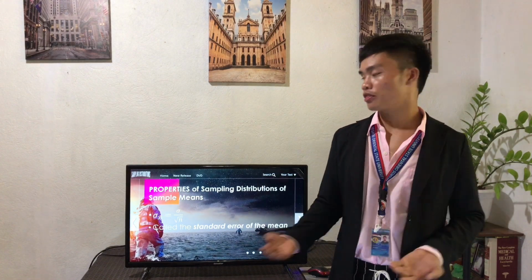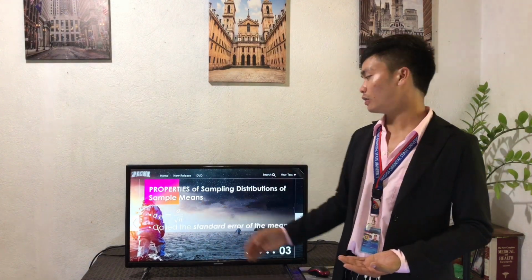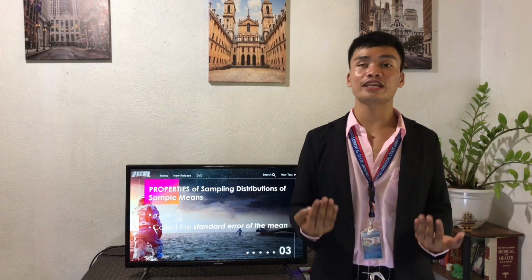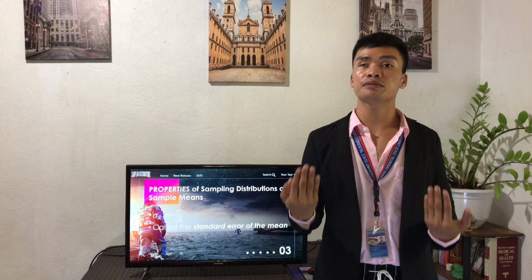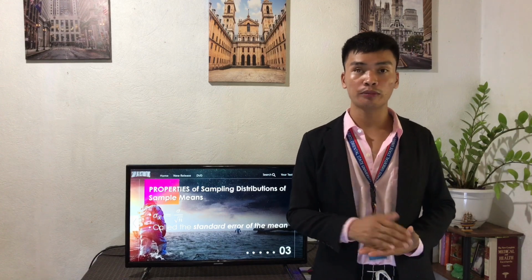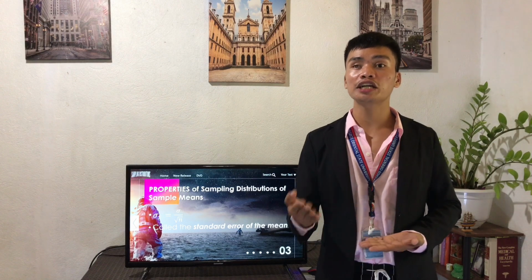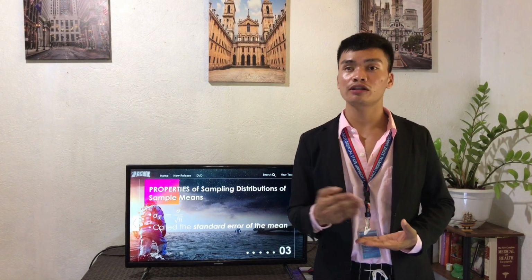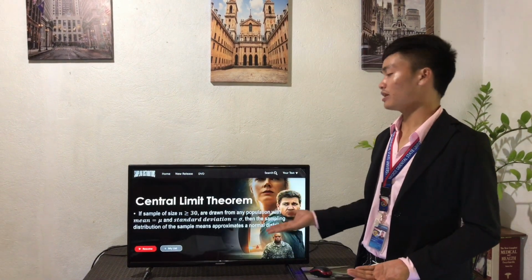It can be solved using the equation sigma sub x bar is equal to sigma over the square root of n. It is noted that if the sample size n is large enough, the sampling distribution is normal or nearly normal. For this reason, the sampling method is called the large sampling method. When n is less than 30, the sample is called small. Next is the central limit theorem.